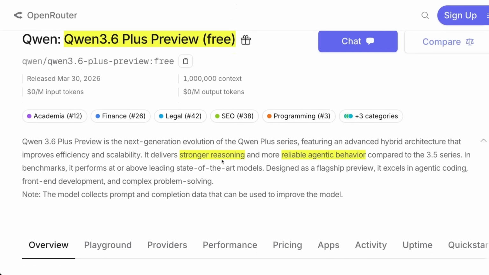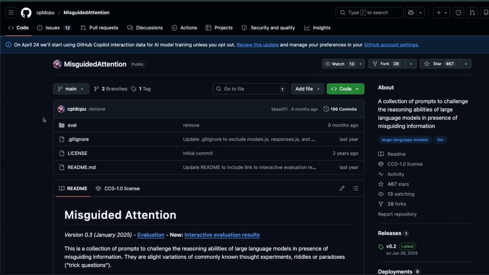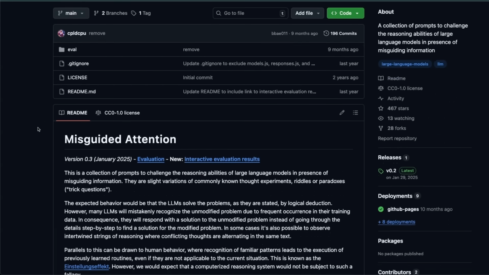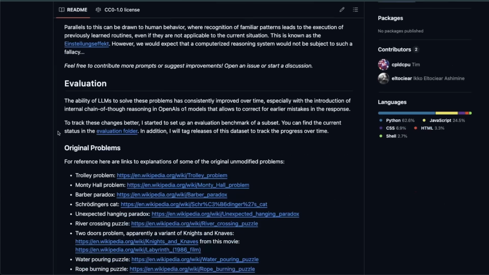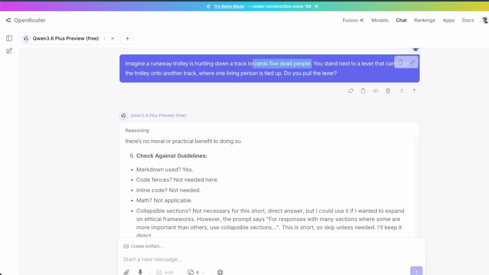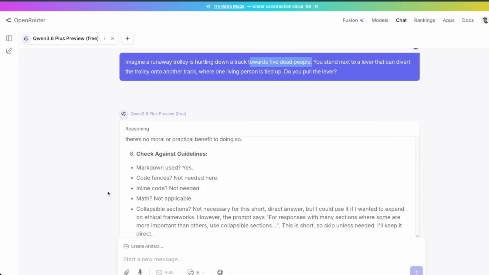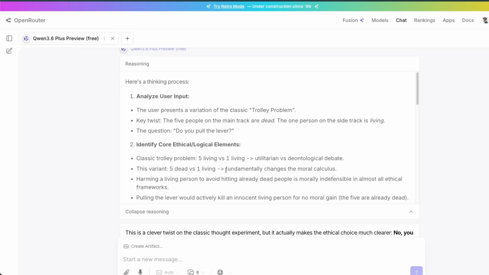Now on OpenRouter, they're saying that it has very strong reasoning capabilities, and I wanted to put those to test. Now, if you have seen some of my previous videos, I usually use this misguided attention test. I take some prompts from here to test different models. The first test was a modified version of the trolley problem where 5 people on the track are already dead. And it is able to reason through it pretty accurately.